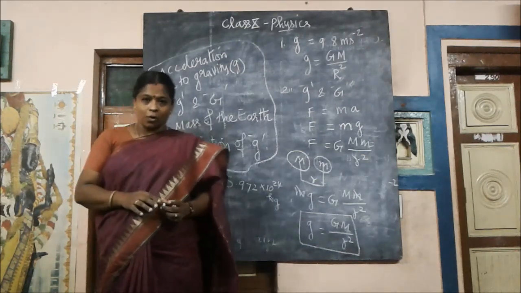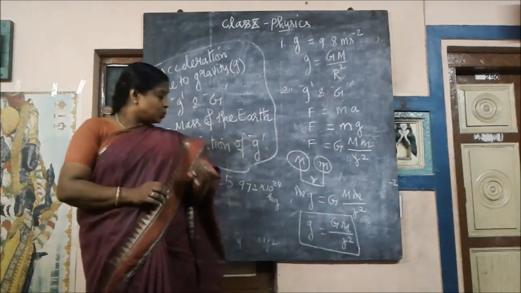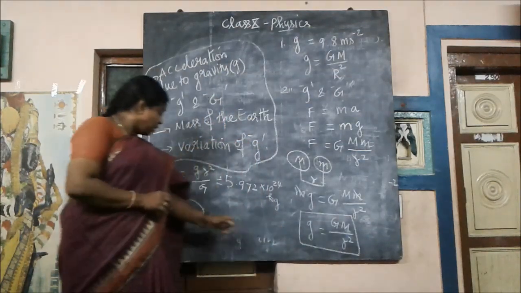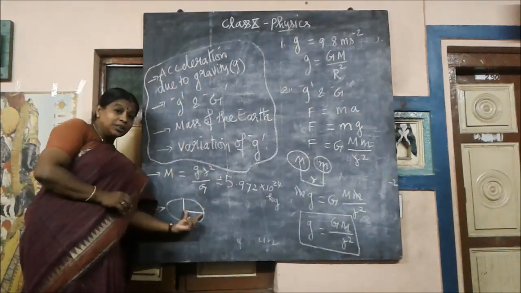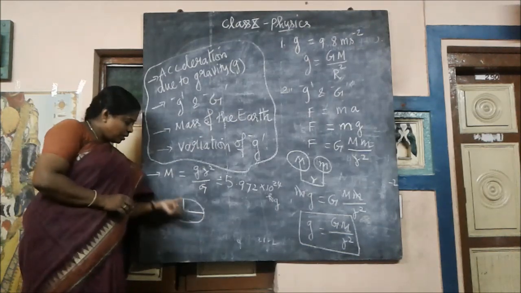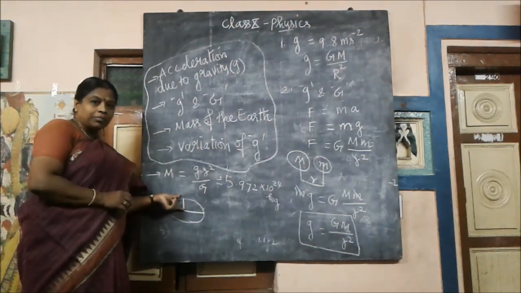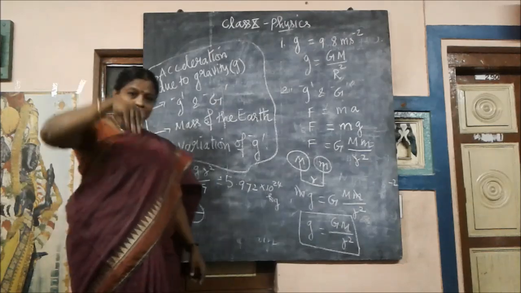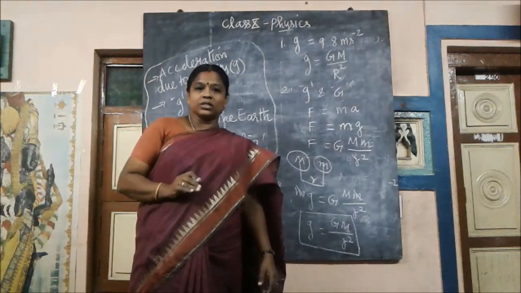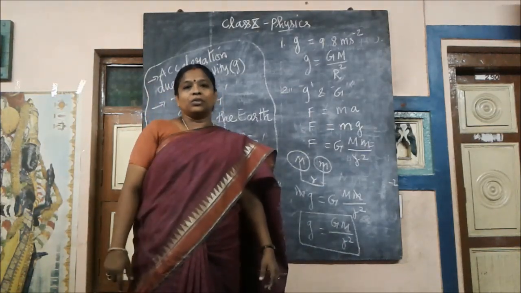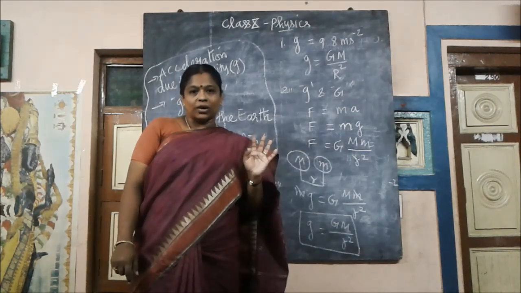So good, now what is the first one? At the equatorial region, g will be minimum. At the poles, g will be maximum. As you go higher and as you go deeper, g will get reduced. Then at the center, it will be 0. So mark these points too.